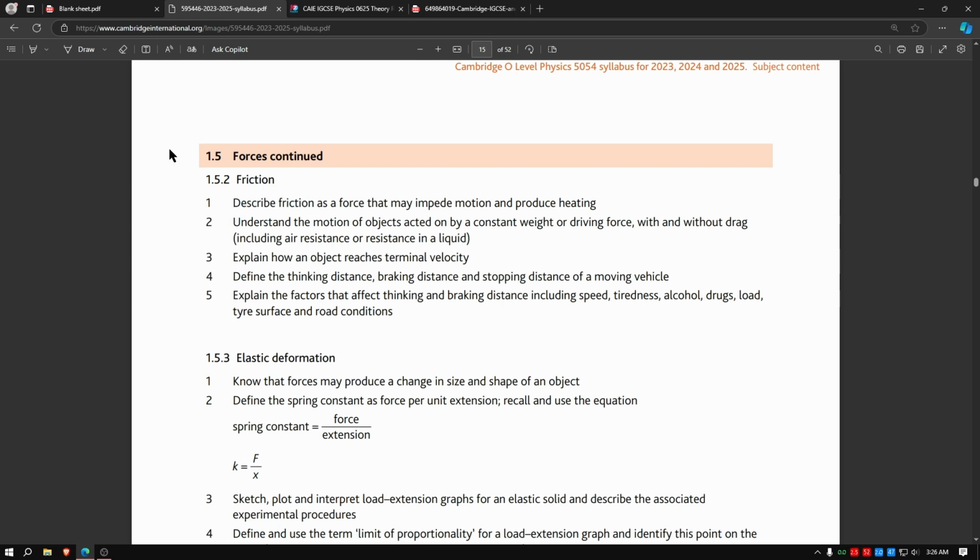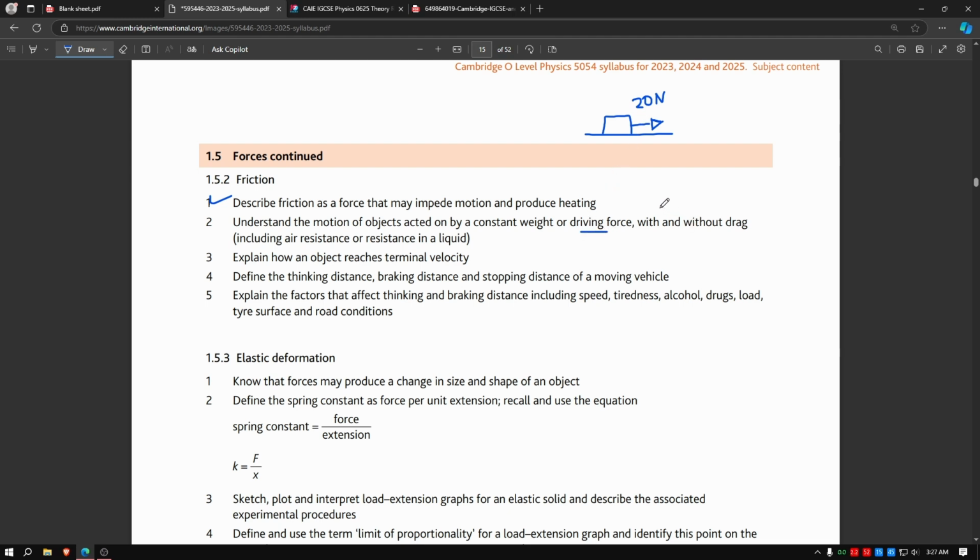And point 2, understand the motion of objects acted on by a constant weight or driving force with and without drag. So, objects under motion, and we can give simple examples over here. Imagine a car is moving towards the right, and the engine is providing 20 newtons towards the right, and this force is moving the car towards the right. So this is called the driving force of the car.